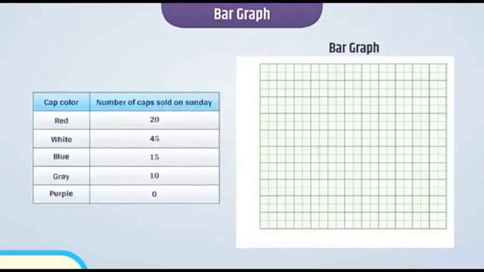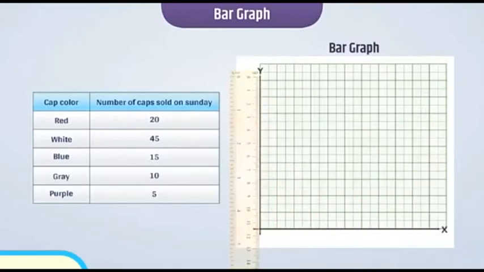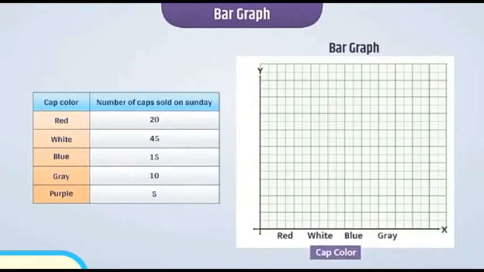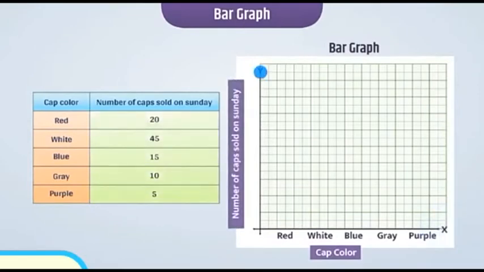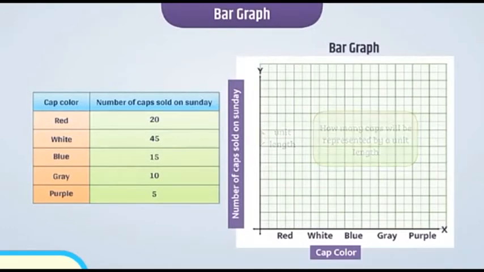To represent data graphically, first of all, we will draw a horizontal line and a vertical line as shown. Then we write categories such as red, white, blue, grey and purple on the horizontal axis and number of caps sold on the vertical axis. Then we will choose an appropriate scale. That is, we will specify how many caps will be represented by a unit length of a bar. Here we will choose 1 unit is equal to 10 caps. Accordingly, we will write the number of caps on the vertical axis.